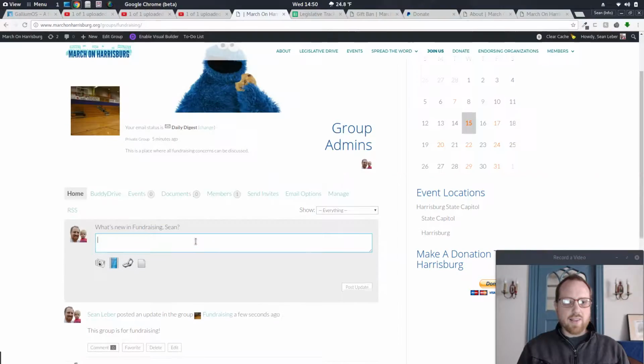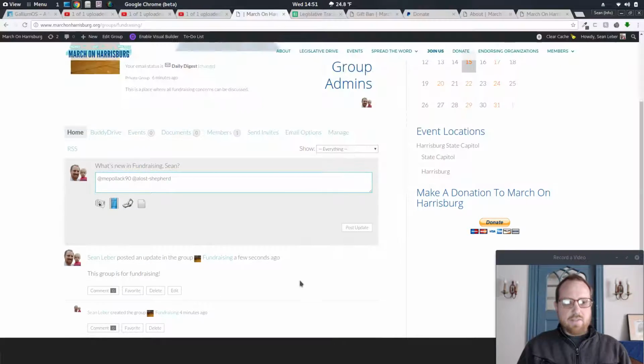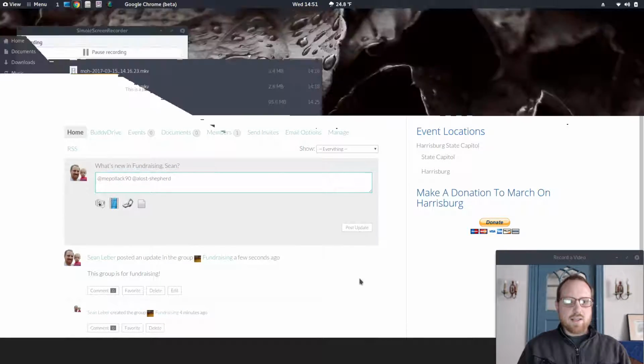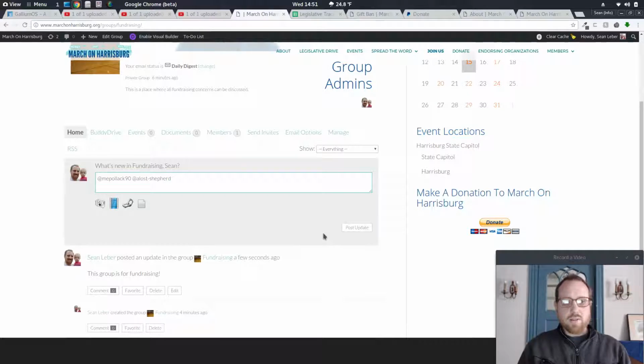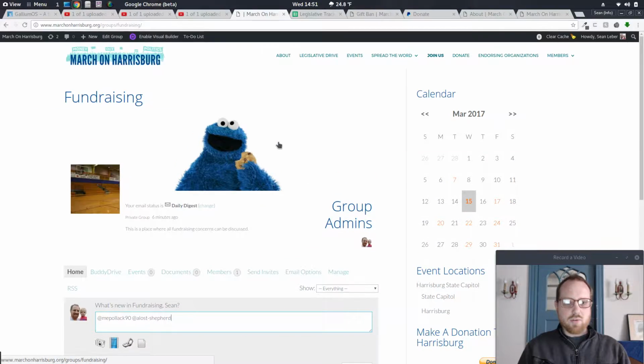Cool. You can also put the @ tags right in here. So @MEPollock, right? I can put in @ALost_Shepherd, right? So I can flag people that I want to be notified of the message I put up on the board just by putting their @ symbol before writing something in there. I'm not going to actually do that. And then at the end of every single day, what's really cool about this is people will receive a digest, or if they want to receive one every single time someone posts, they can, but you'll receive a digest of what has happened in the fundraising group that day, which is pretty brilliant.